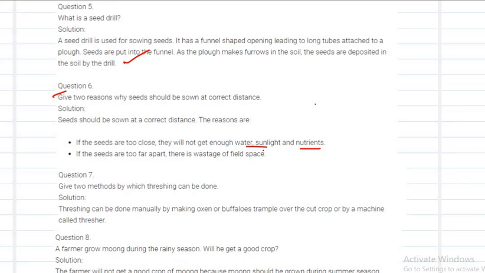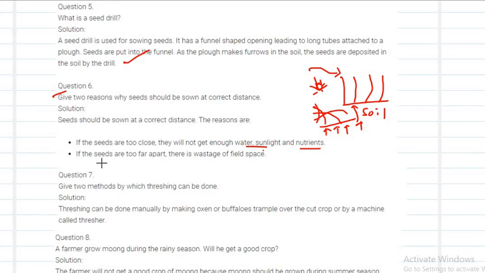If you see overlapping of crops, can you see the crops getting proper sunlight, nutrients or water? No, right? The crops should be grown like this, so that all the crops get proper sunlight as well as proper nutrients from the soil.